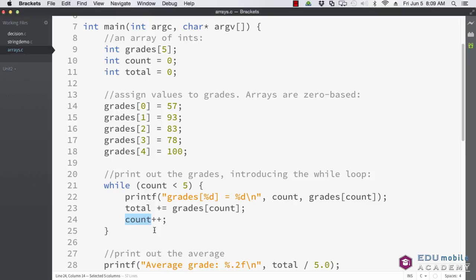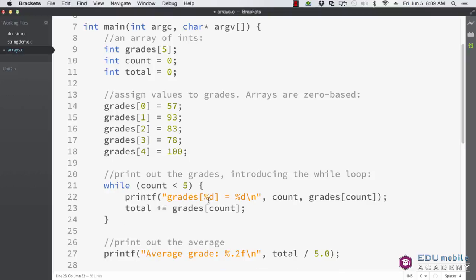We're doing that here. Well, let's do it a little bit differently. Let's try getting rid of that statement and then simply doing this. Now, what happens here? Count will be incremented after it's used to index into grades.